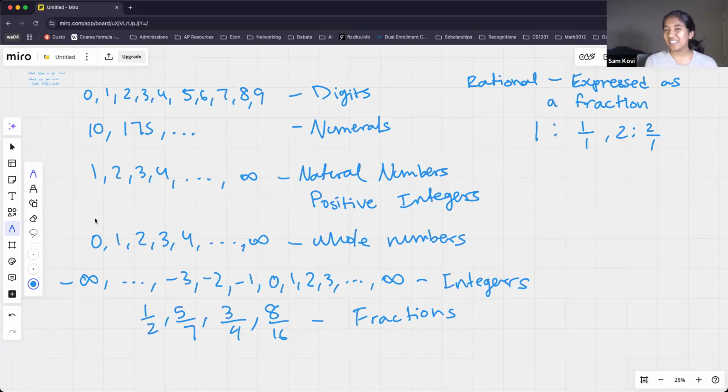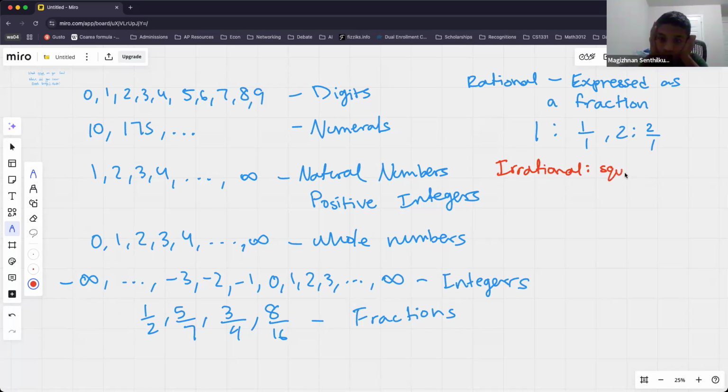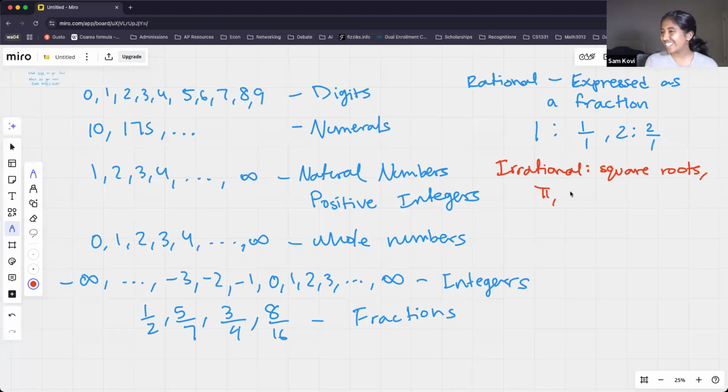So now you might be asking, is there something that's not rational? And we call that irrational. So I'll actually go ahead and write this in red just for a little bit of contrast. We have irrational numbers. And basically, these are things like square roots and things. Pi is irrational. If you guys have ever heard of the letter E, that's also irrational.